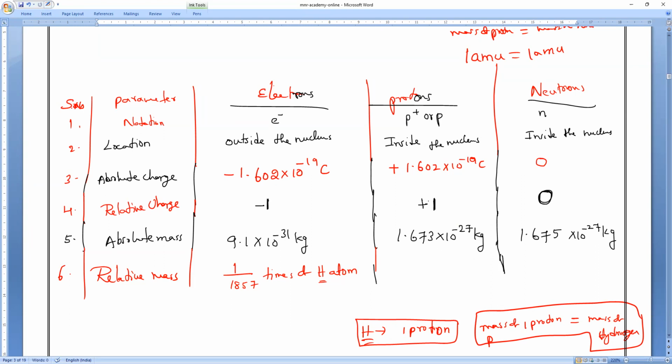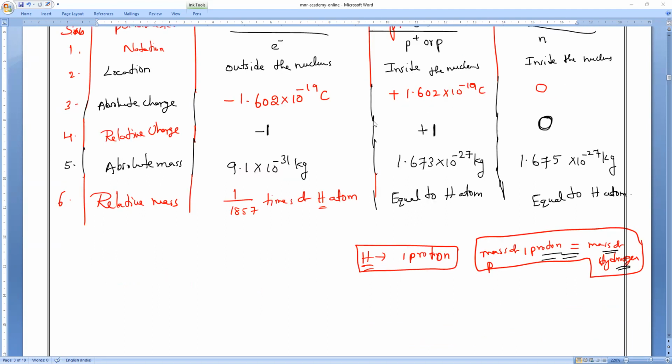So next, what is the proton mass? Just now I said, mass of proton is equal to mass of hydrogen, so we can say it is equal to the hydrogen atom. And as we know, mass of proton is equal to mass of neutron. So mass of neutron is also equal to the hydrogen atom. Is it okay, everybody?